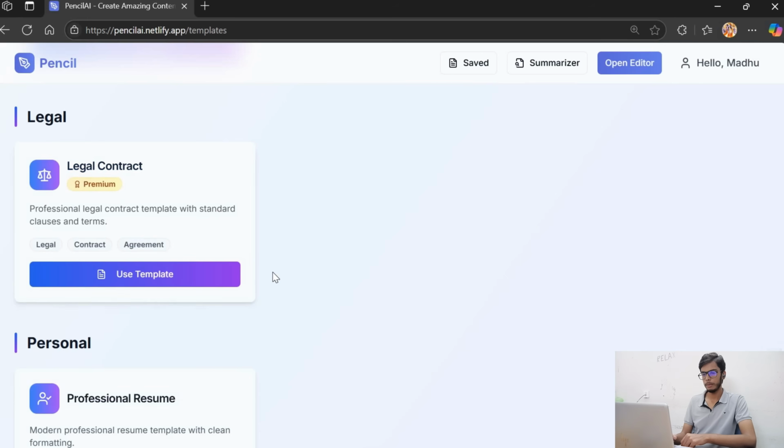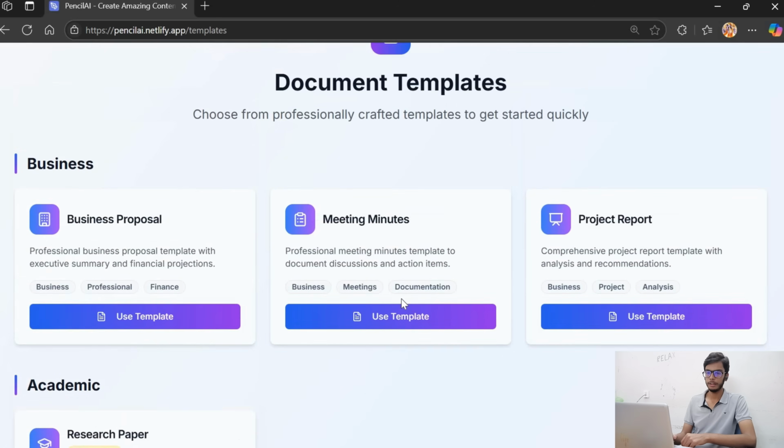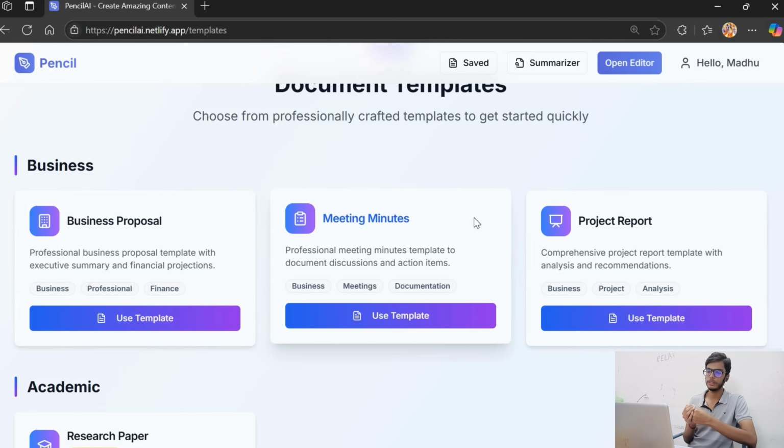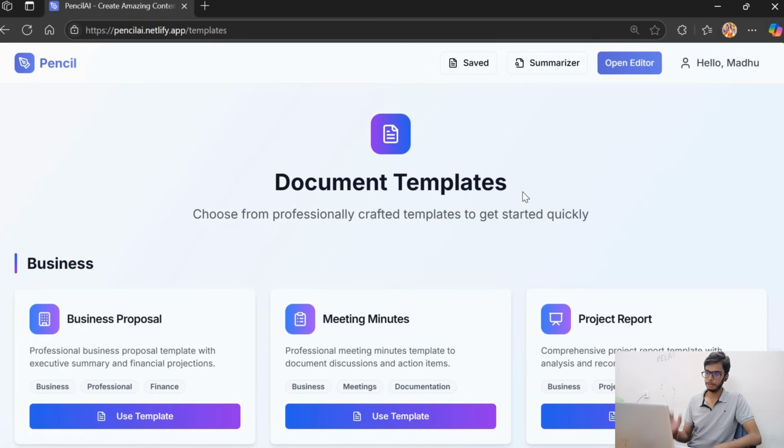And it even has a professional resume, legal contract, research papers, business proposals, and everything. We have just integrated four categories, because the main feature of this application is not yet discussed. So for now, we were just focusing on displaying the main content.